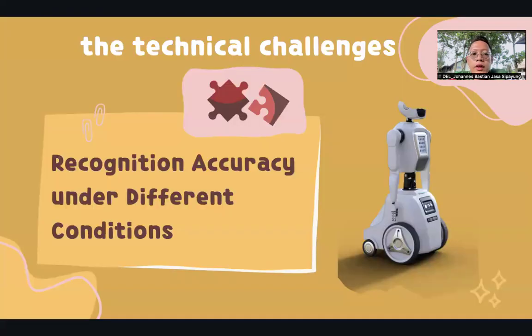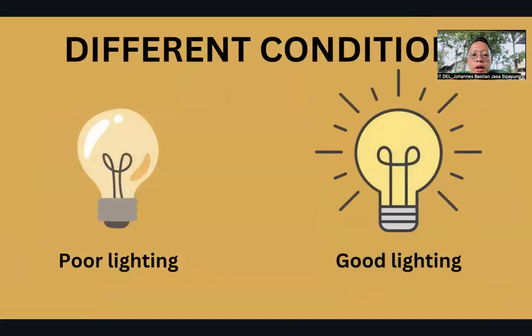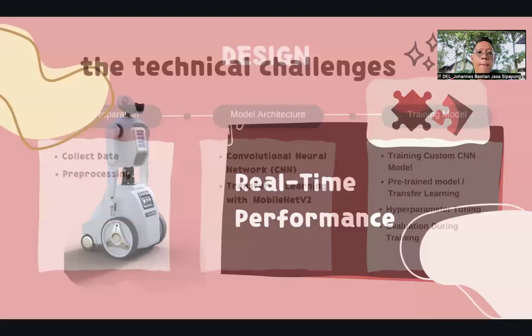The other technical challenge is recognition accuracy under different conditions, such as good lighting and poor lighting. Another technical challenge is real-time performance. Real-time and good performance need more extensive research, and doing that research is not easy. So real-time and good performance become a technical challenge for this project.